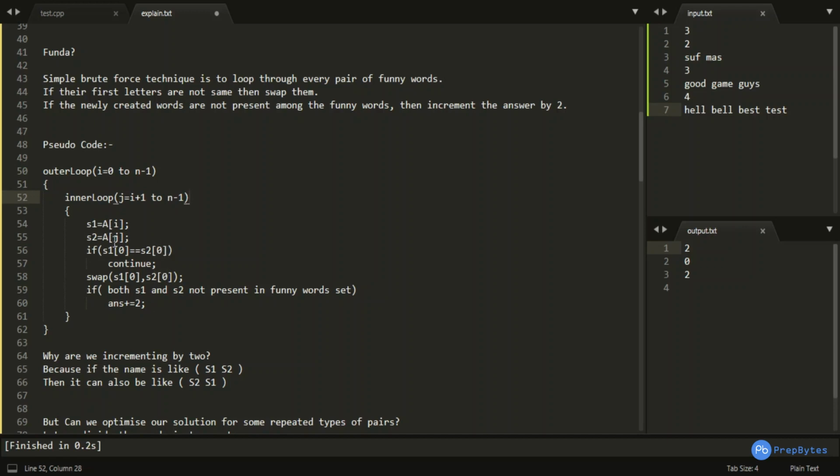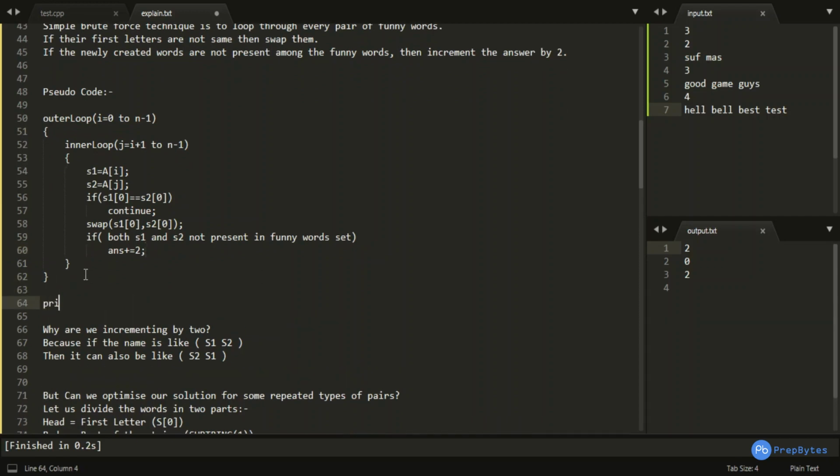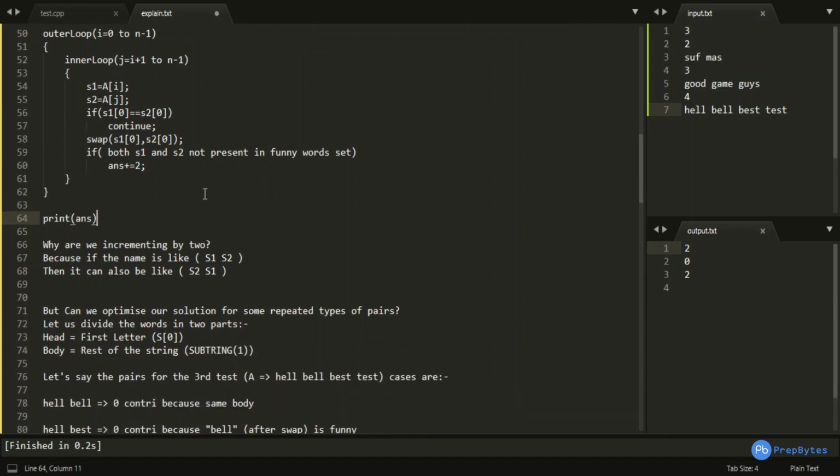But if S1's first letter and S2's first letter are not the same, then we would be swapping these two first letters, and we would be checking that both the new S1 and S2 are not present in the funny word set. If this is the case, then answer plus equals 2. And finally, we would be printing the answer. So this is the basic brute force for solving this particular problem.